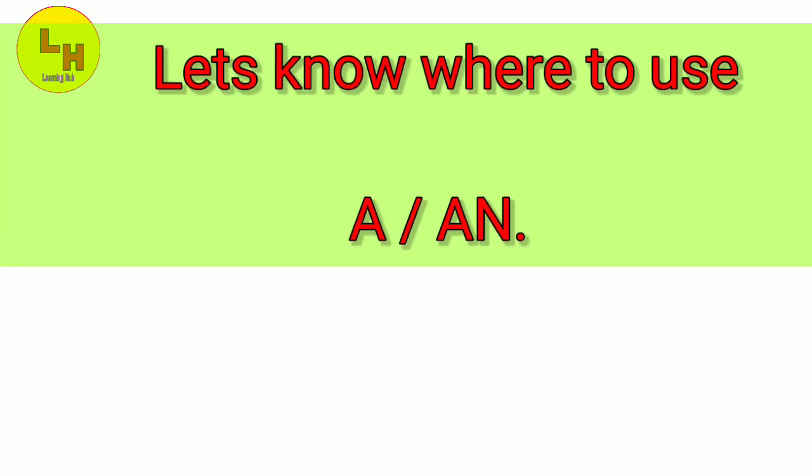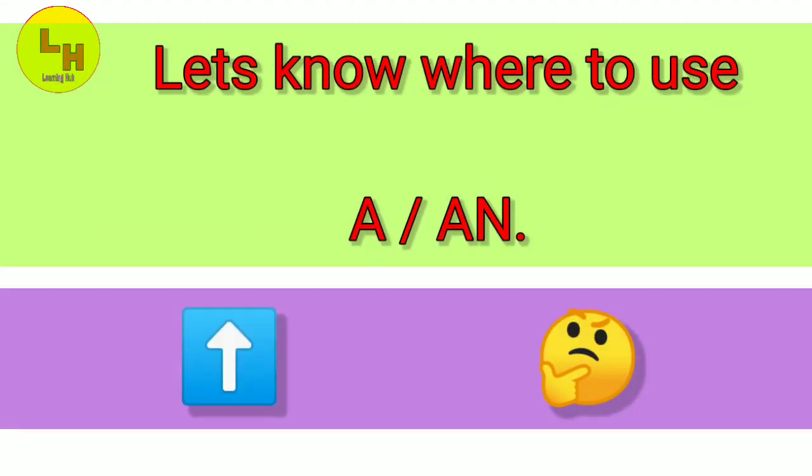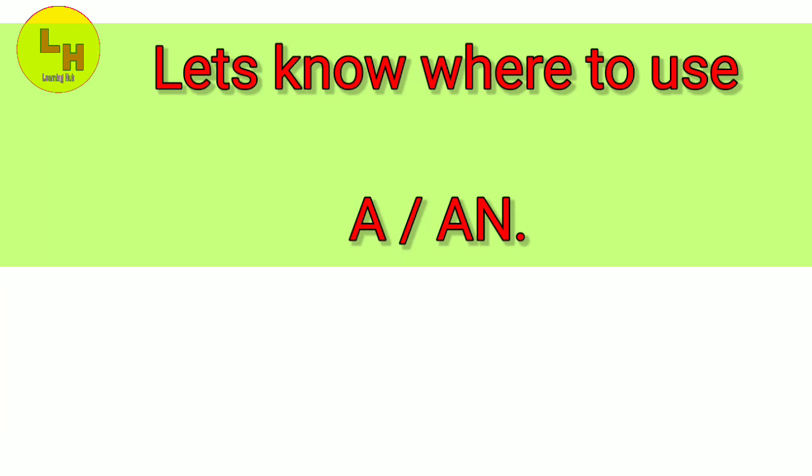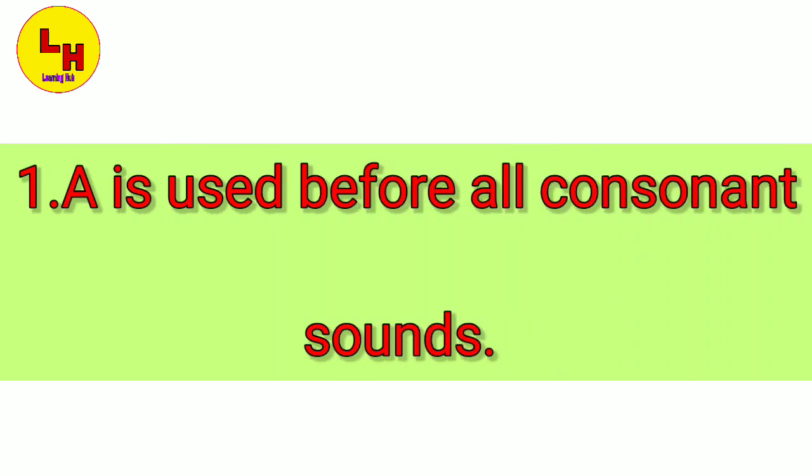Now we will particularly see where we use a or an. There are some particular words where we use a and where we use an. So let us have a look at them. A is used before all the consonant sounds. We know that A, E, I, O, U are vowels, and except that all the alphabets are consonants.